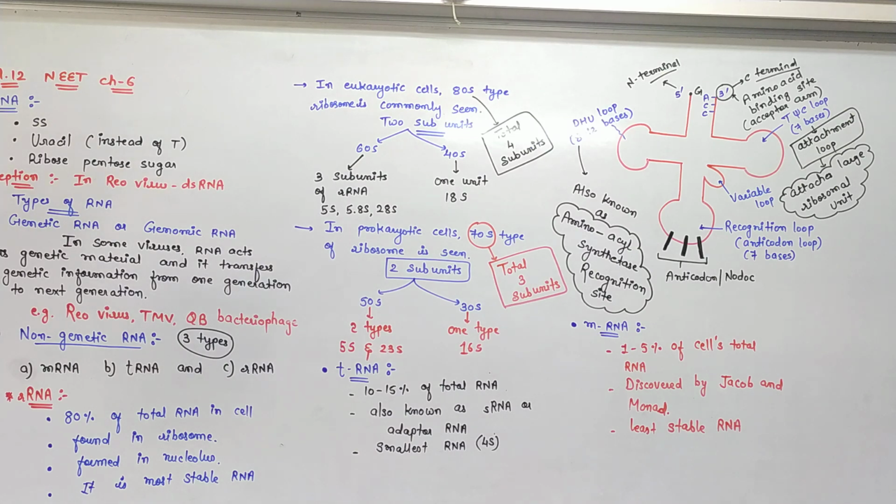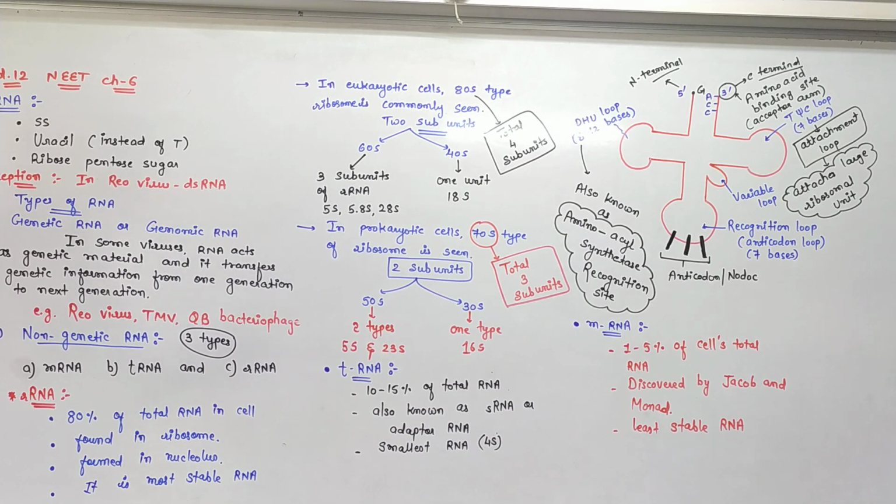Okay. It was discovered by the scientists named Jacob and Monod. See, actually regulation of gene expression, the topic 6.8, is skipped from the textbook, fine. And the lac operon experiment is given there. The lac operon was studied by the two scientists Jacob and Monod on the E. coli bacteria.